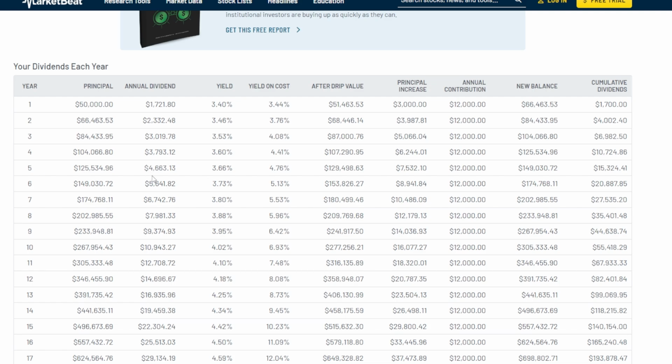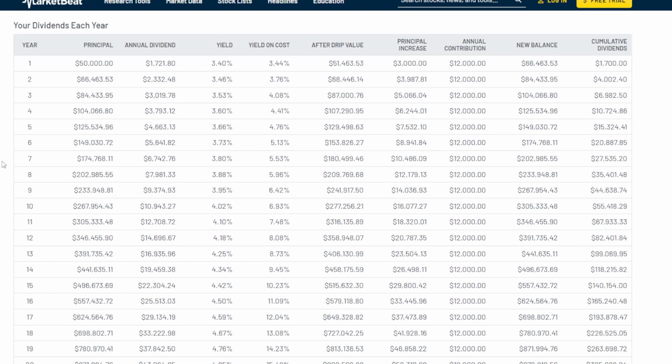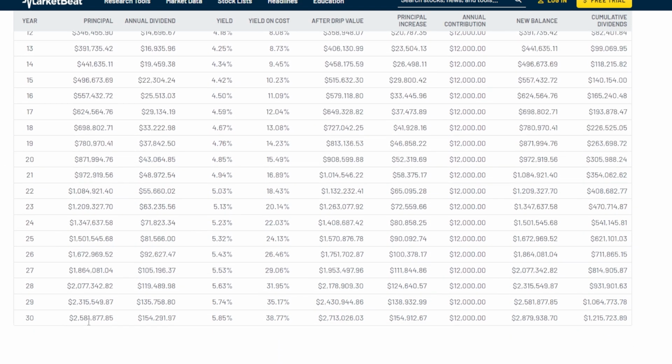But if an investor started off with $50K, which isn't the most amount of money in the world, I get it, it is a lot of money, and just $1,000 a month on top of that into SCHD, and just sat on their hands, reinvested the dividends along the way, after 30 years based off these numbers, we're talking about an ending balance of $2.89 million and over $150,000 in dividends.